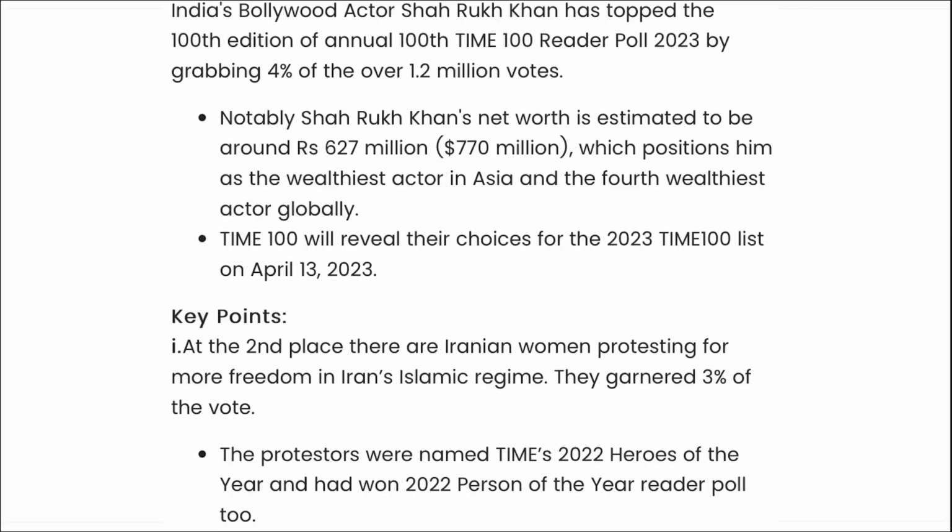If we talk about Shah Rukh Khan, here you can see he topped the Time 100 Reader Poll 2023. His net worth is estimated to be around $770 million, which positions him as the wealthiest actor in Asia and the fourth wealthiest actor globally. Time 100 will reveal their choices for the 2023 Time 100 list on April 13, 2023.